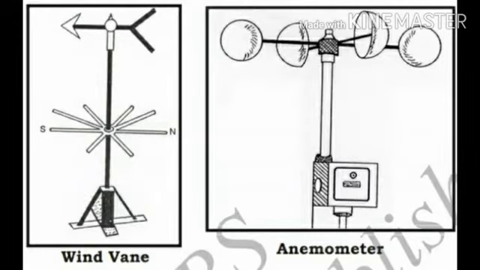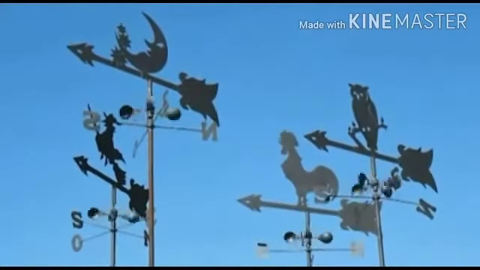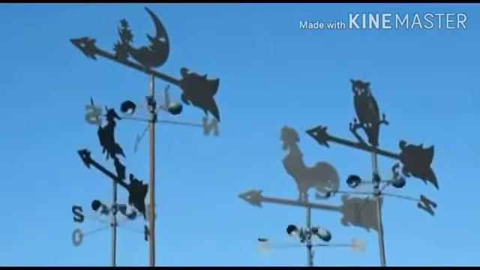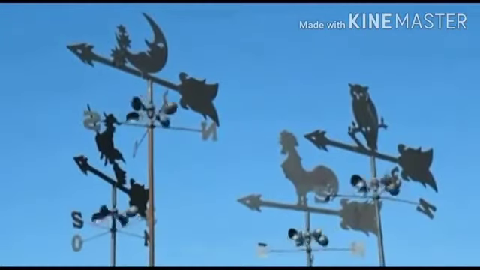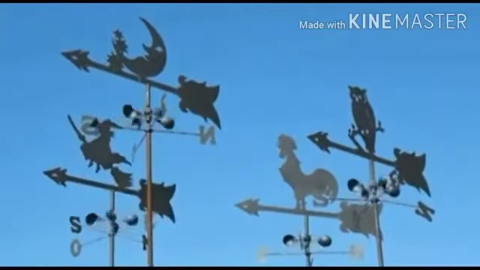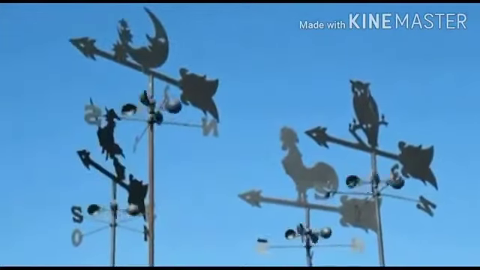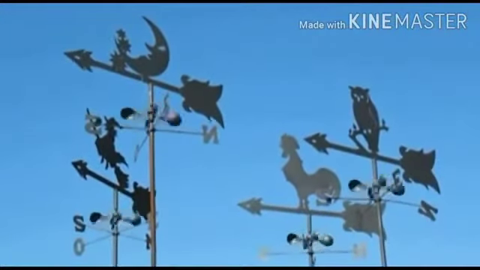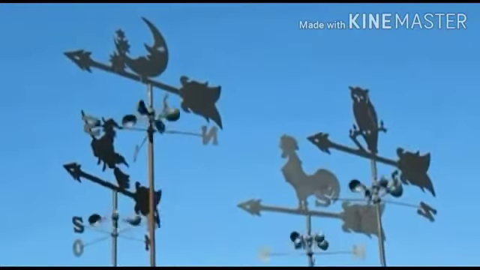And here is a video. Look at this video, then you will get clarification about these two devices. Those arrow marks show the direction of the wind blowing, and those bowls which are fixed there are rotating, and that rotation tells about the speed of the wind. Okay, this is about the devices.